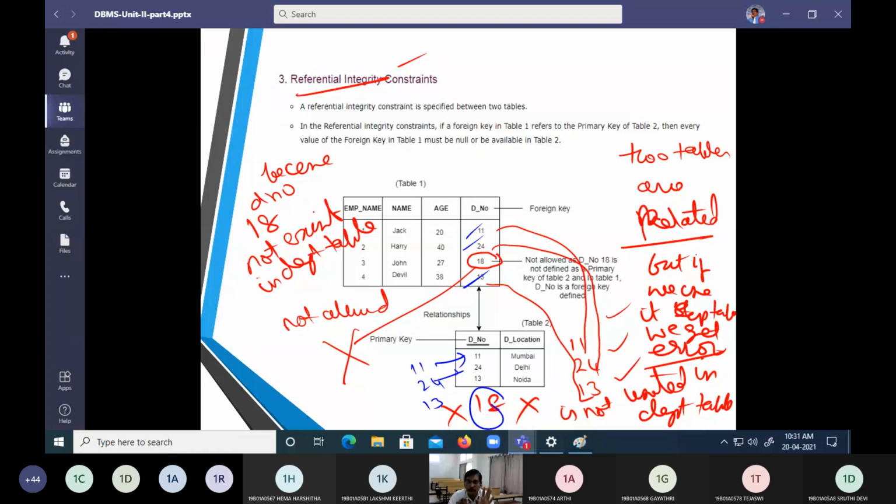Assume this college is going to have an IT department, CSC department, ECE department, and civil department. Now let us say there is a geoinformatics department. Can a girl taking geoinformatics join this college? This college is not offering a geoinformatics course, so how can a student exist in this college with a specialization of geoinformatics? It is not there. So that is what we are going to call a referential integrity constraint.